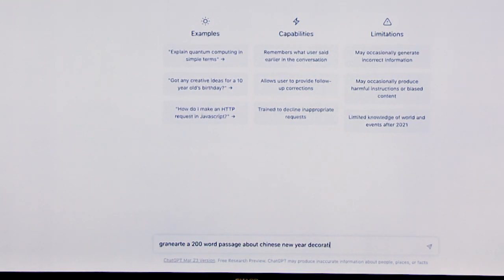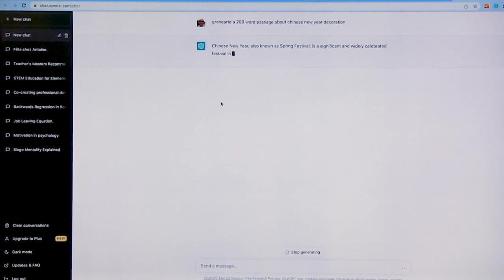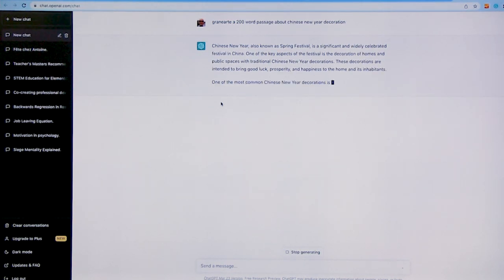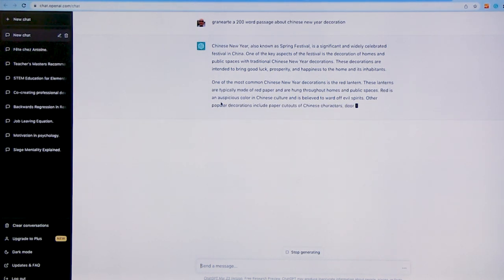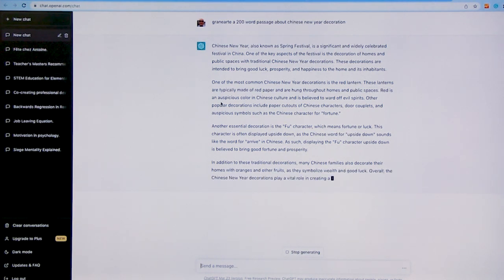And that's in English, right? Yes. And this is one of the things that I love about it is actually you can see it creating, and it's quite magical. So it talks about the red lantern, and so Chinese characters, door couplets, and so you can see how easy it is to create. So this is on the teacher side.